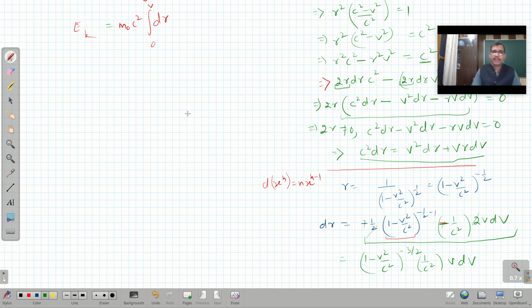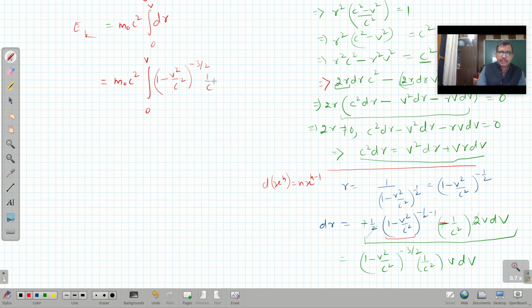Let us put its value here. So if I put its value here, what will it become? It will become m naught c square integral 0 to v, 1 minus v square over c square raised to power minus 3 by 2.